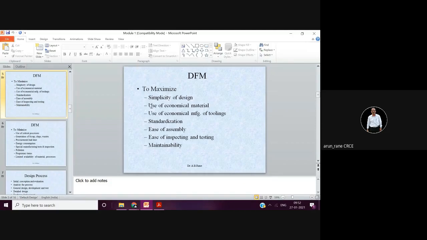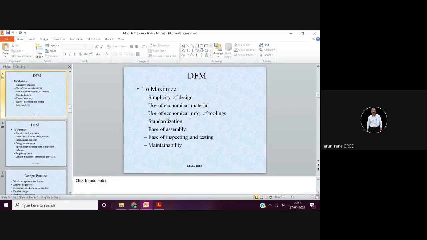You have to maximize some parameters. So DFM, design for manufacturing, to maximize. So what do you have to maximize? You have to maximize the simplicity of the design. Means your design should be as simple as possible. एकदम आपको एकदम सिंपल डिजाइन करना है.